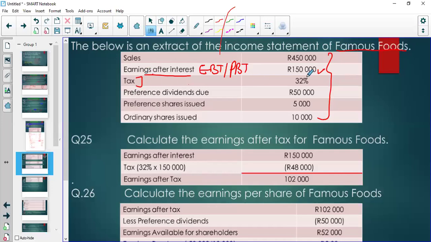Then taxation is going to be 32%, obviously, of the profit before tax. Then preference dividends, then preference shares issued, then ordinary shares issued. Then the question wants us to calculate the earnings after tax. So we only take the earnings after interest, then we remove the taxation based on that. This earnings after interest is also the profit before tax.